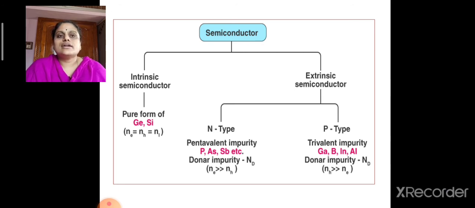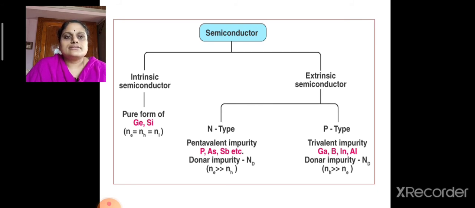Semiconductors are divided into elemental and also compound semiconductors. Again, there is a classification called intrinsic semiconductor and extrinsic semiconductor. Mainly, elemental semiconductors are divided into these categories. Intrinsic semiconductor is any semiconductor in its purest form, while extrinsic semiconductor is a semiconductor got by adding impurities into it.